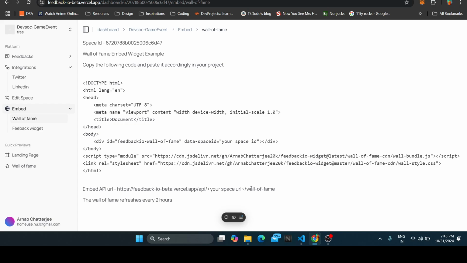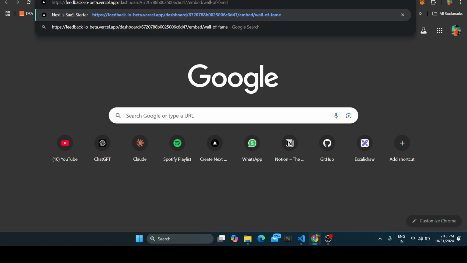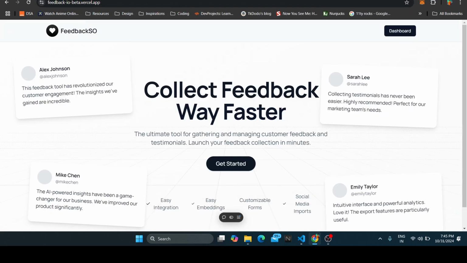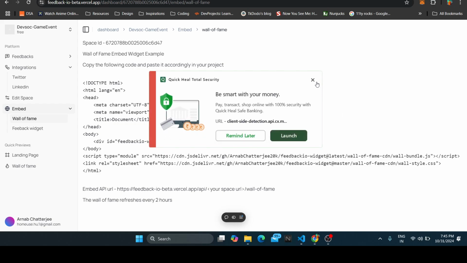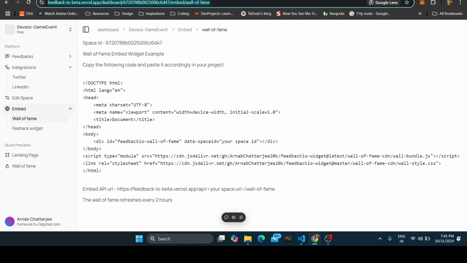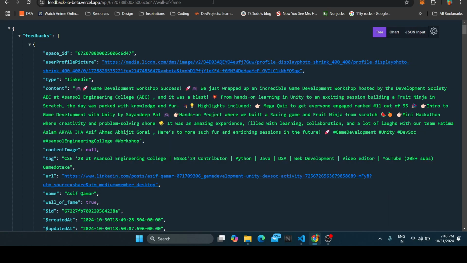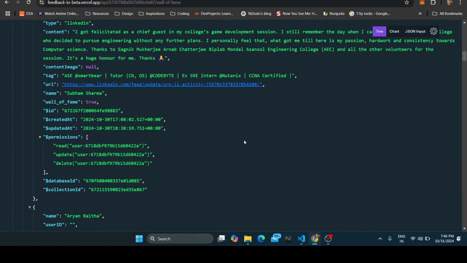Another important feature, for example this one, is how to customize to the very most. Let me tell you this as well. We provide the API endpoints here as well. If you check it out here, this is the endpoint. If you go here, you can easily see the endpoints, and you can integrate all your wall of fame with your customizable solution.